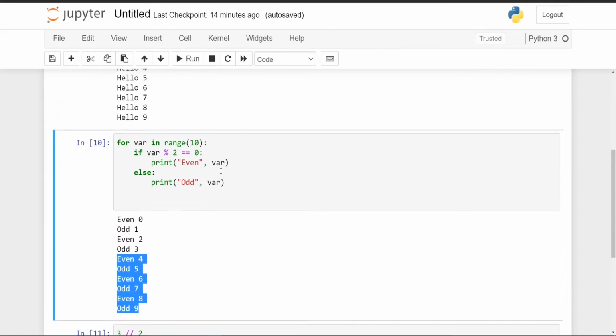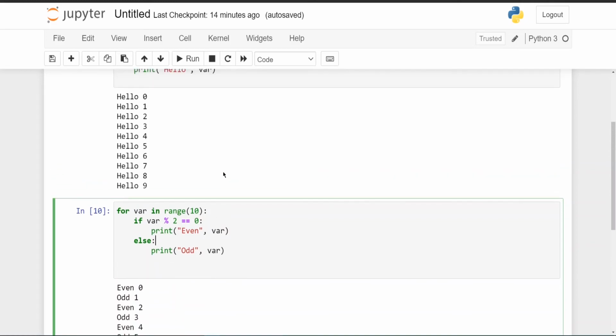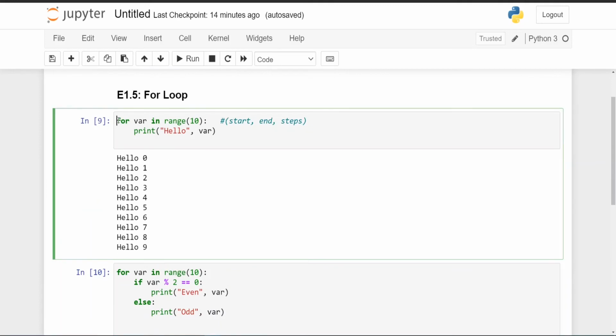So this is the main concept of for loop. We'll be using for loop again in the later part when we learn about lists and all that. We'll be using it a lot of times, so I want you to get the basic concept. The basic concept is that for helps us to run the same thing again and again.